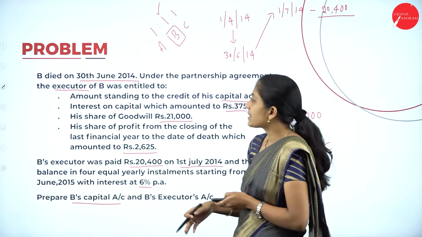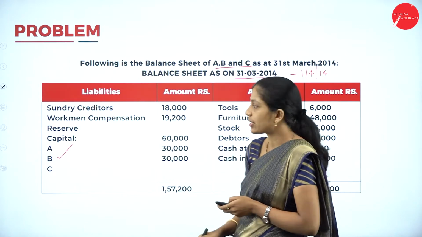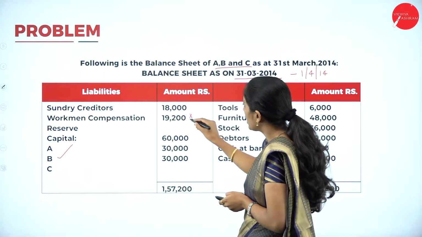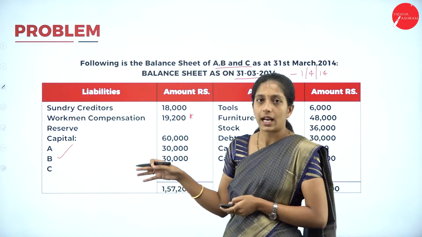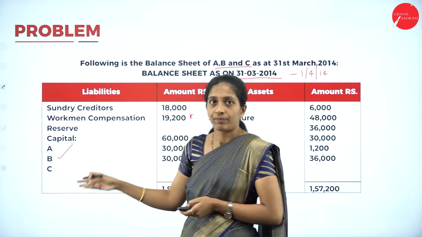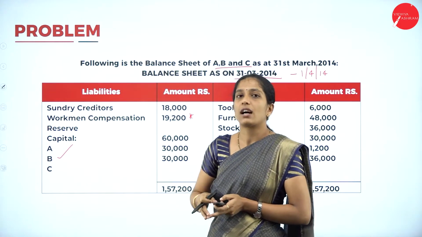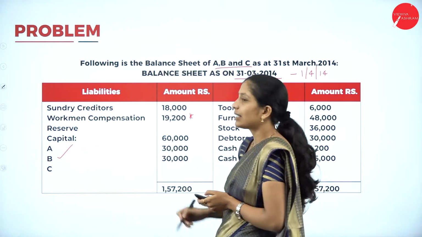So before that, see the balance sheet. Here there is a reserve, workman compensation reserve. So this even belongs to B also, right? Because it is a reserve which is created by all the three partners. So here B is also a part of that reserve. So transfer that reserve. So how to transfer?